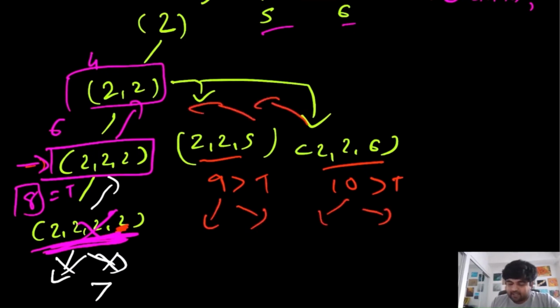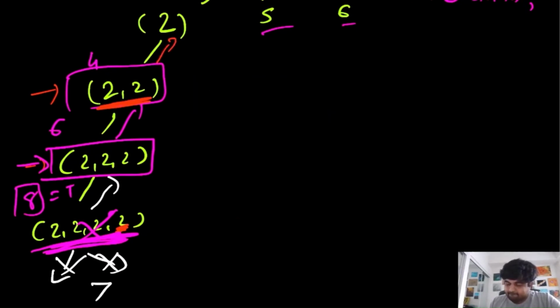We went back. Over here we check that we went through all the possibilities, which means that we are done over here. So we can't go down any further on this path, but we can go up. So if we go up, we ask ourselves the question: have we explored all the possibilities at this position?